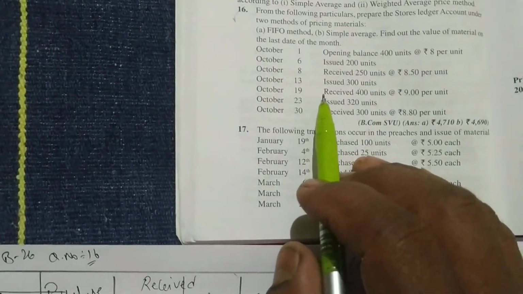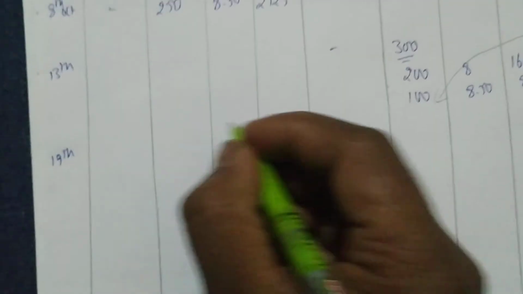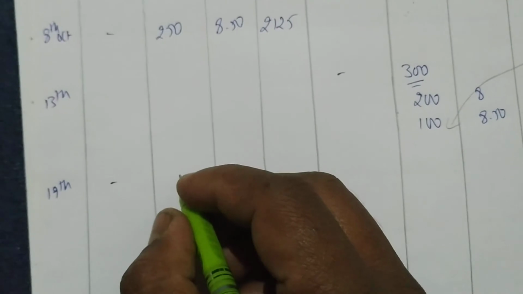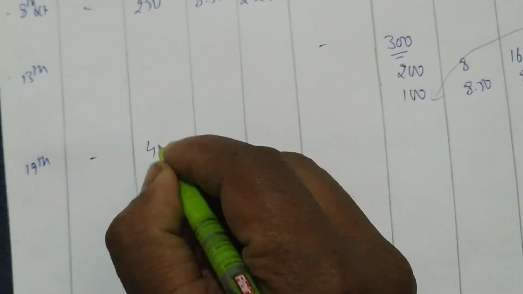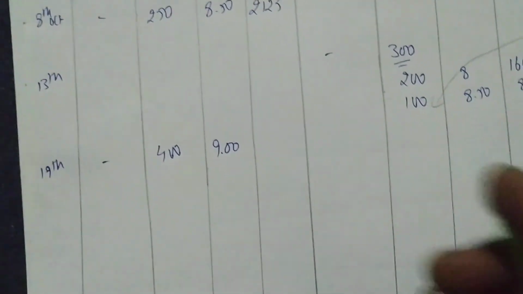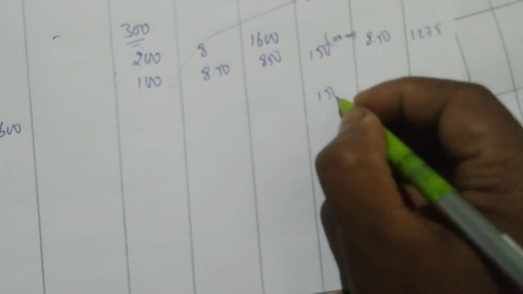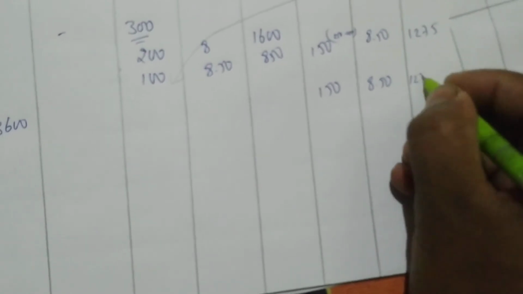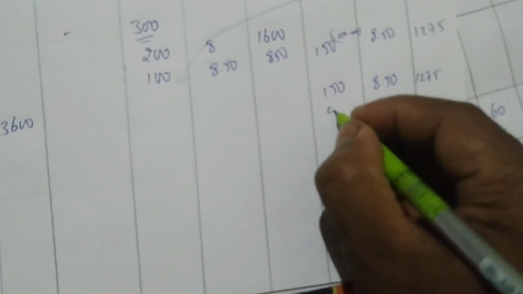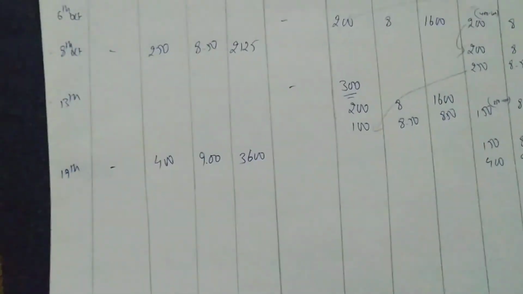Okay, next. Next it is what? After October 13th, on October 19th, we are receiving 400 units. No purchase order number. 400 units at rupees 9 each. So 4 nines are 36, 3600. So the balance will be 150, 8.50, 1275, and 400, 9 rupees, 3600. Okay, this is our balance.